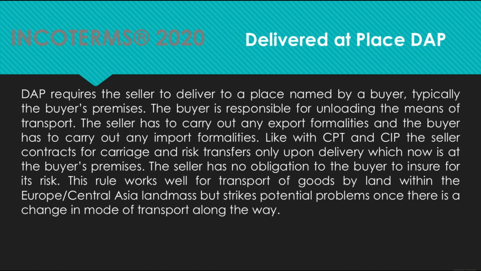Like with CPT and CIP, the seller contracts for carriage and risk transfers only upon delivery, which now is at the buyer's premises. The seller has no obligation to the buyer to insure for its risk. This rule works well for transport of goods by land within the Europe or Central Asia landmass, but strikes potential problems once there is a change in mode of transport along the way.